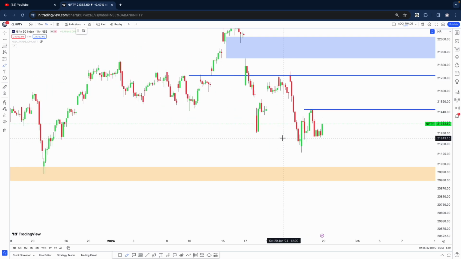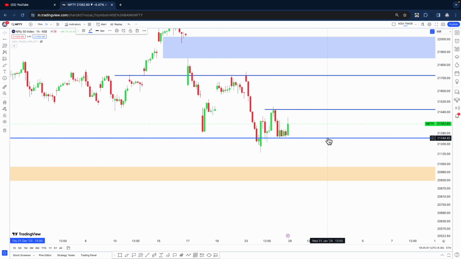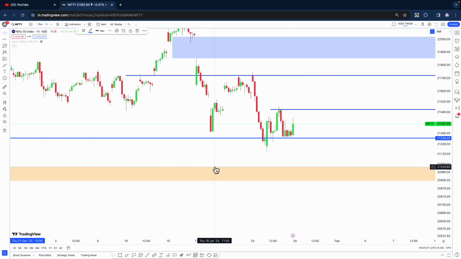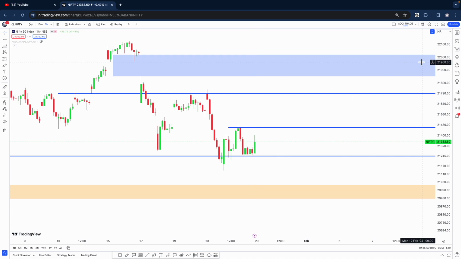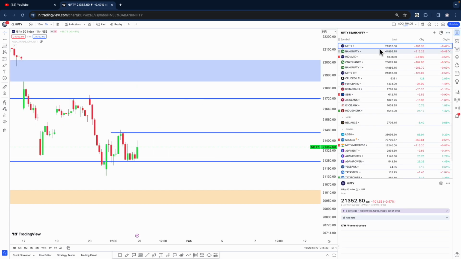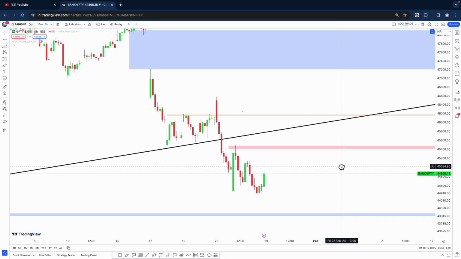And the target on the downside, this was one good target that I had which got achieved on this day. So the target on the downside is 21,240, and if that breaks, we could come definitely closer to this zone that I marked, that is around 21,000. So for next week or the next couple of days, the whole plan would be to sell if we get some kind of a bounce. But if we get a nice strong closing above this level, 21,400 or 700, then we should be careful. We can see further highs, but I don't think that will happen.